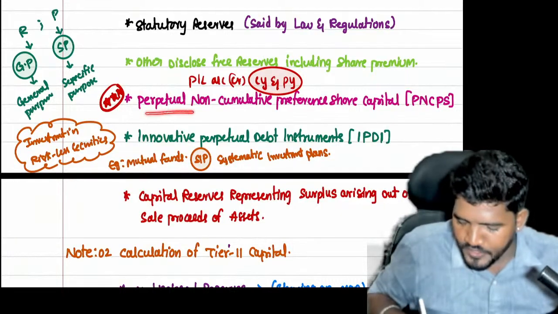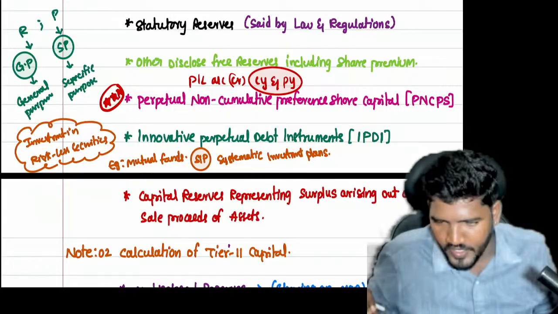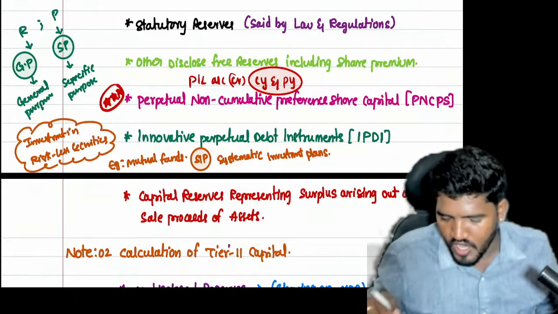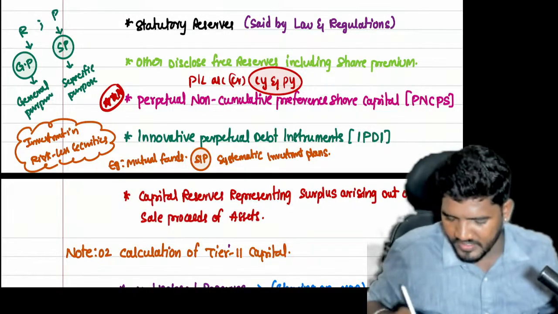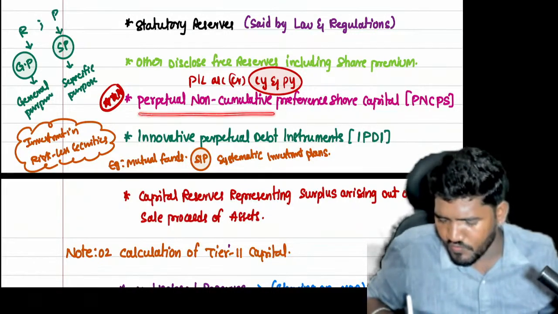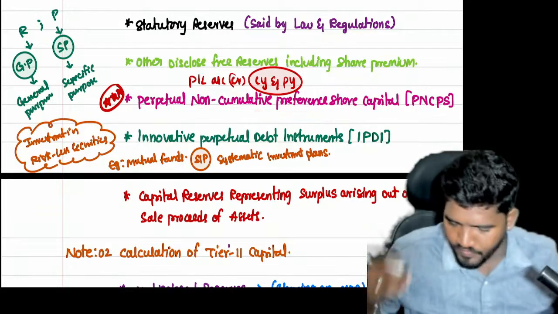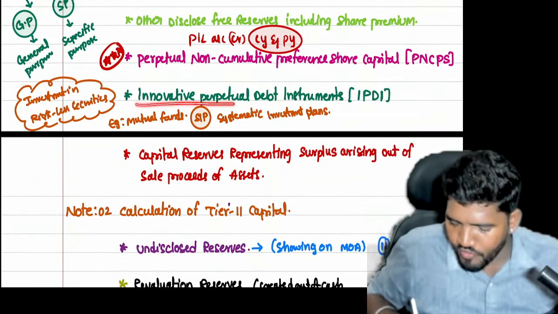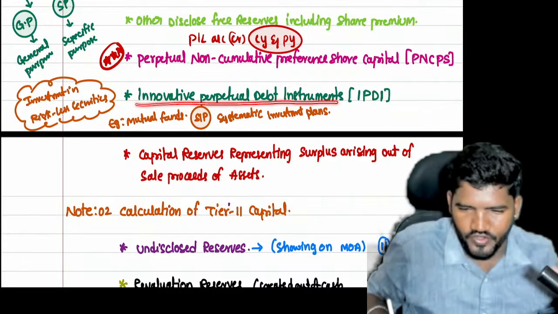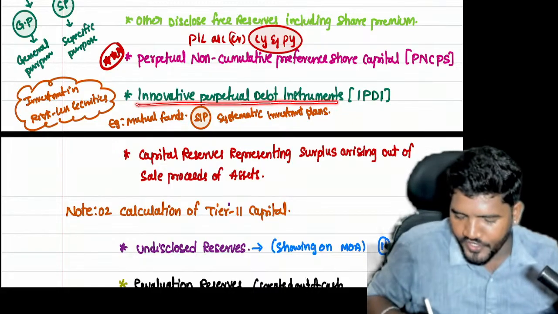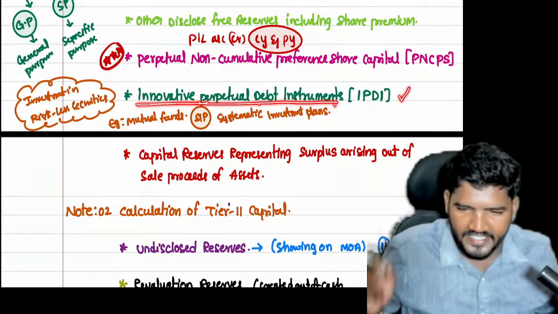Next, perpetual non-cumulative preference share capital. The word perpetual means lifelong. Don't focus on the meaning of non-cumulative, just focus on the words. Perpetual non-cumulative preference share capital is also part of tier 1 capital. Next, innovative perpetual debt instruments, which are systematic investment planning securities, if any. Those are covered under innovative perpetual debt instruments, and this is also part of tier 1 capital.